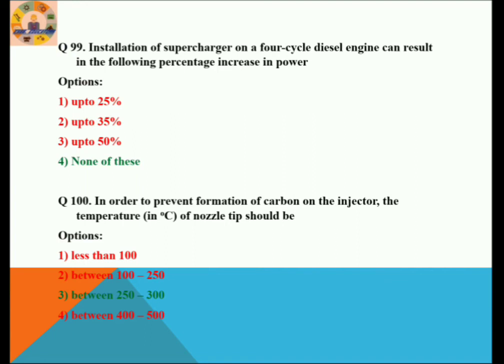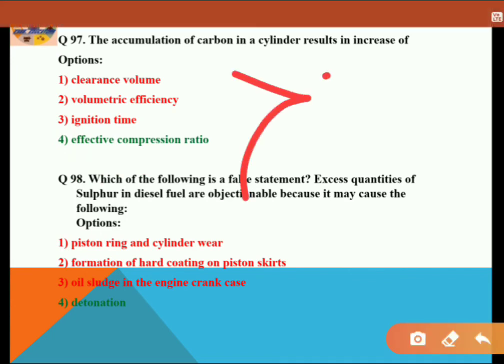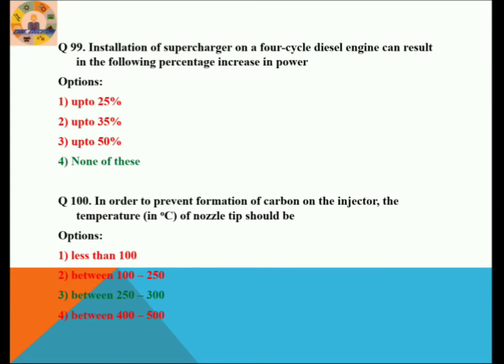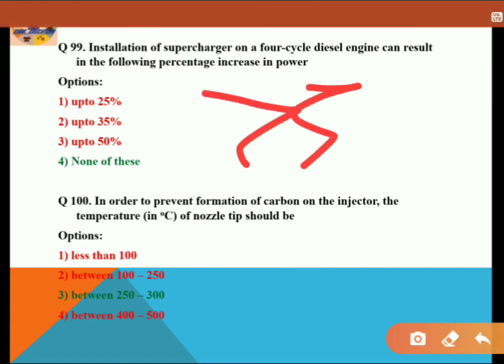Installation of a supercharger on a 4-cycle diesel engine can result in the following percentage increase in power. Here power must increase greater than 50%. Remember, the option must be greater than 50%, not equal to 50%.